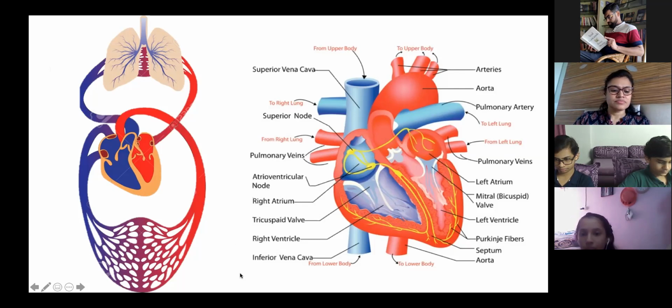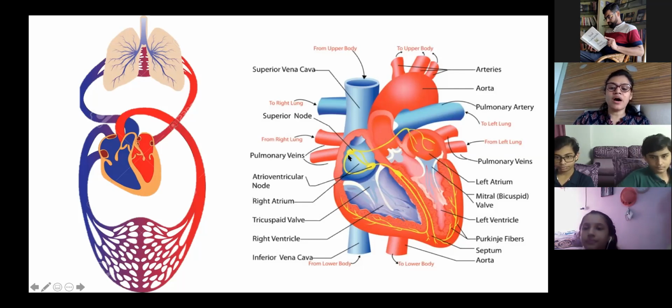The deoxygenated blood from the body gets into the heart through two veins. From the upper body it comes through the superior vena cava, and from the lower part of the body through the inferior vena cava. Then they enter into the right atrium. Yes, this is the right side.